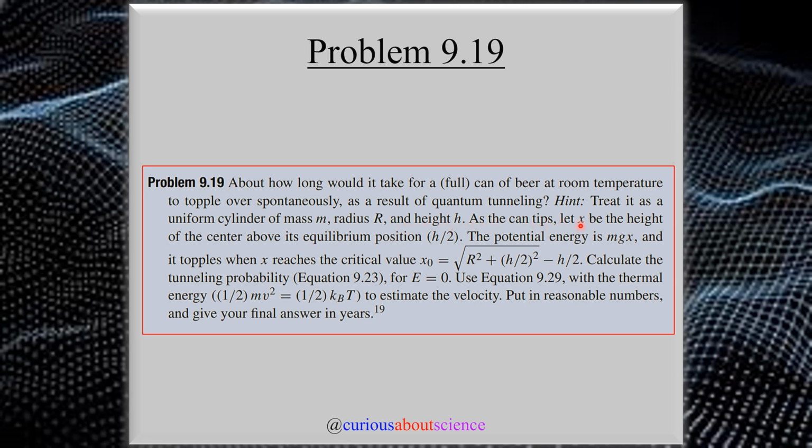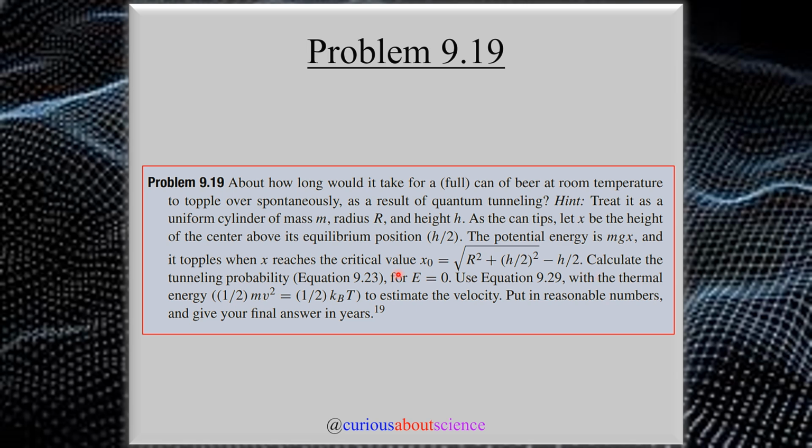As the can tips, let x be the height of the center above its equilibrium position, which of course would be h over 2. The potential energy is mgx, and it topples over when x reaches the critical value of x0 equals the square root of R squared plus (h over 2) squared, minus h over 2. Now, of course, in tipping, we have a tilted frame here. So we're looking at halfway down the diagonal of the tilted reference.